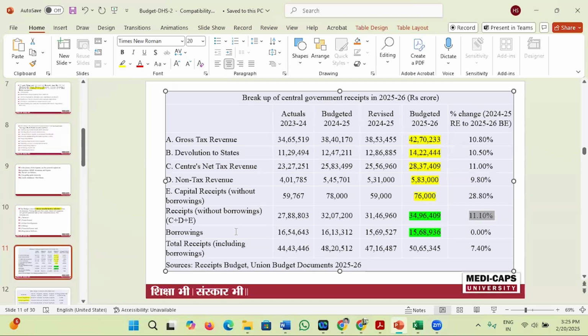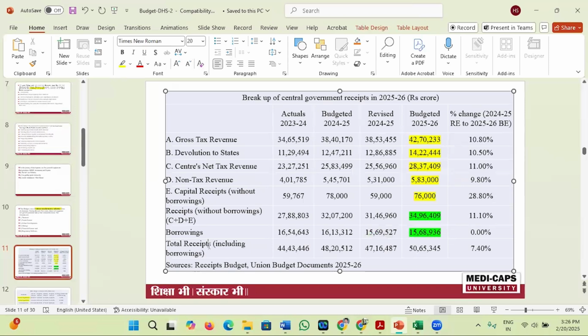Now the borrowing of the government according to this budget is 15 lakh 68,936 crore rupees. It has a very slight change from the previous year, 24-25. The change tends to zero. That's why it is a good sign that borrowings are less than the previous year.